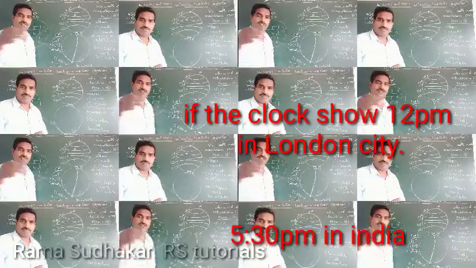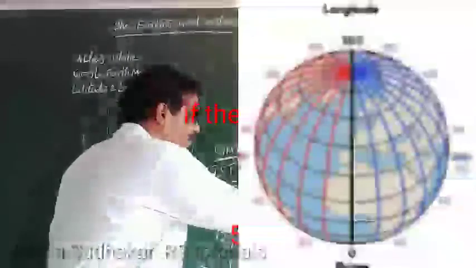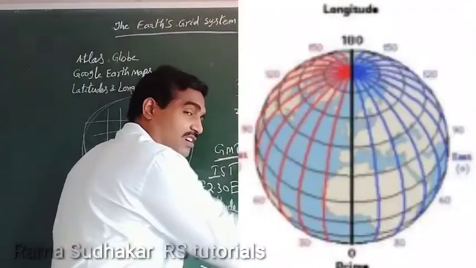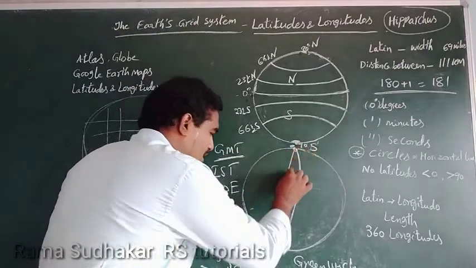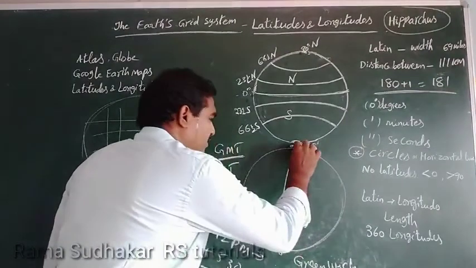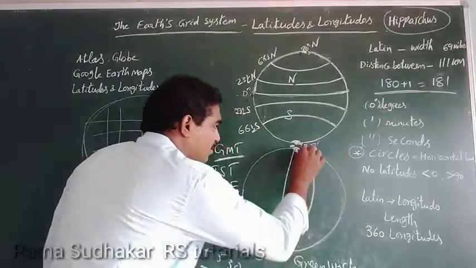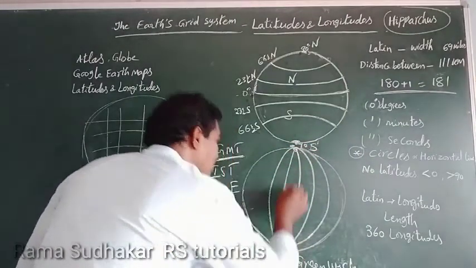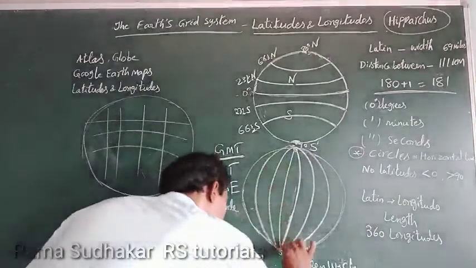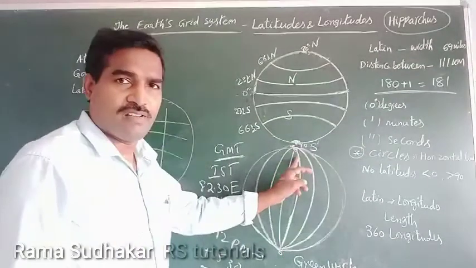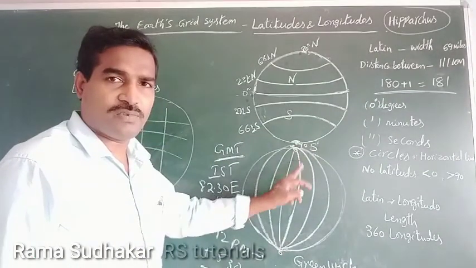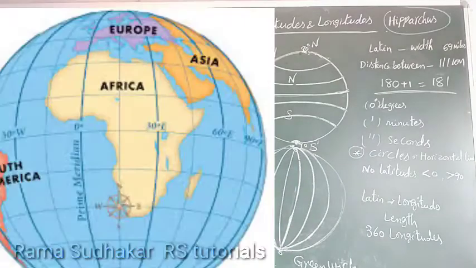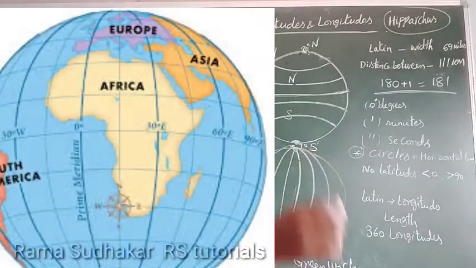You can also calculate different kinds. All the longitudes are circles only. You will see they connect from North Pole to South Pole. Understand this? All the longitudes connect from North Pole to South Pole. So how many are there?